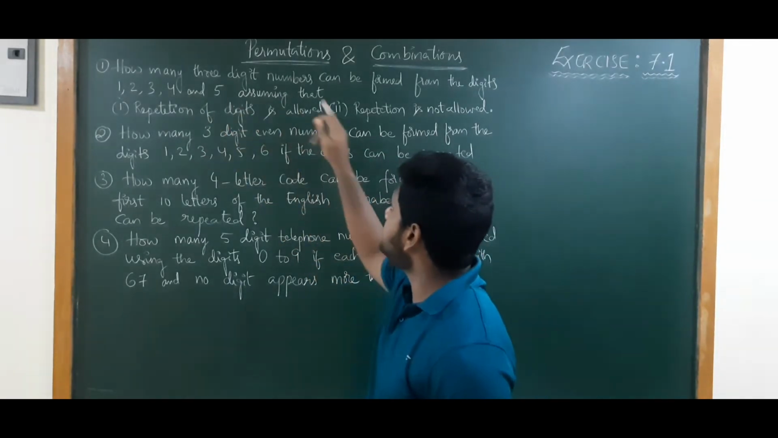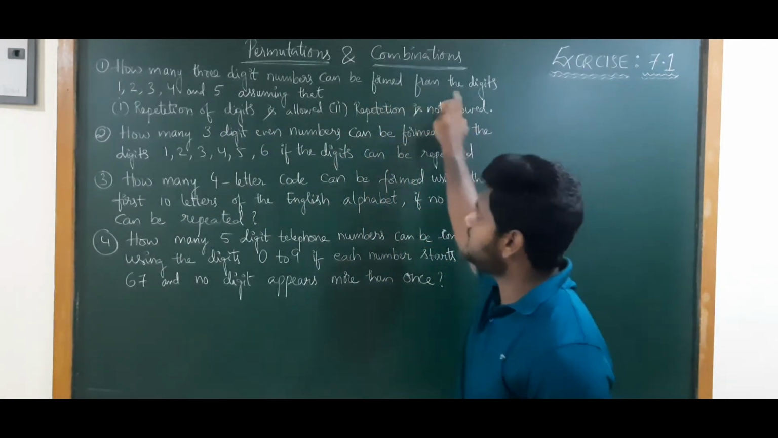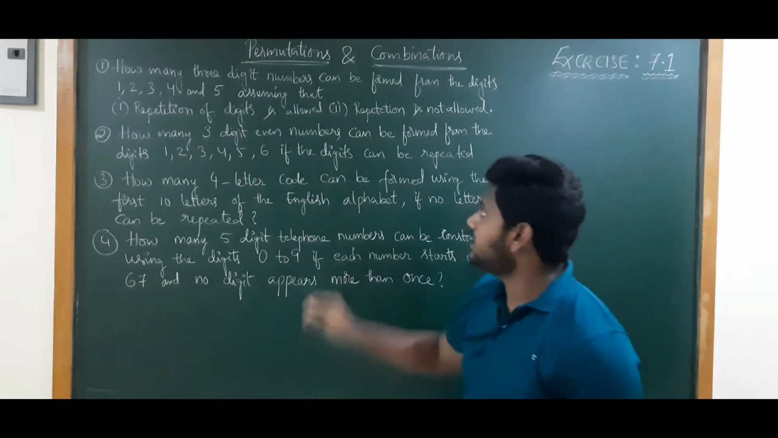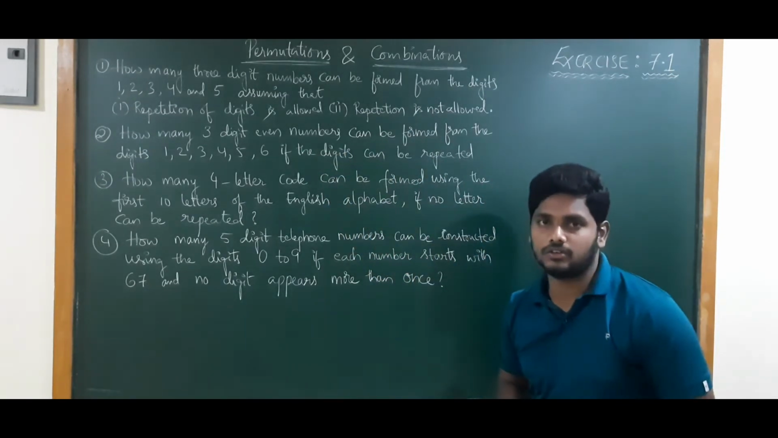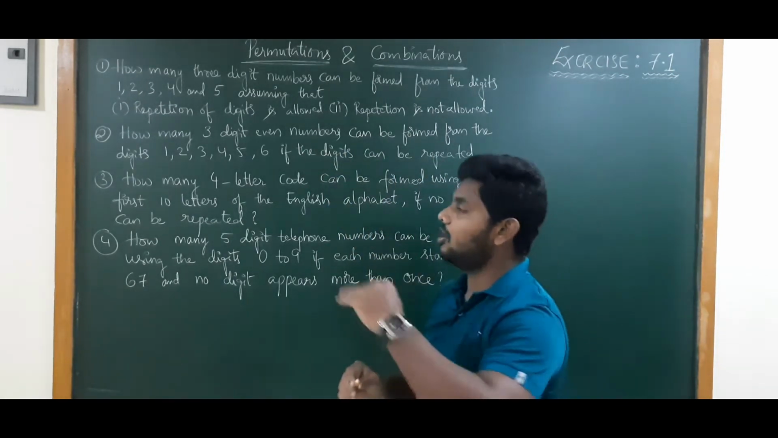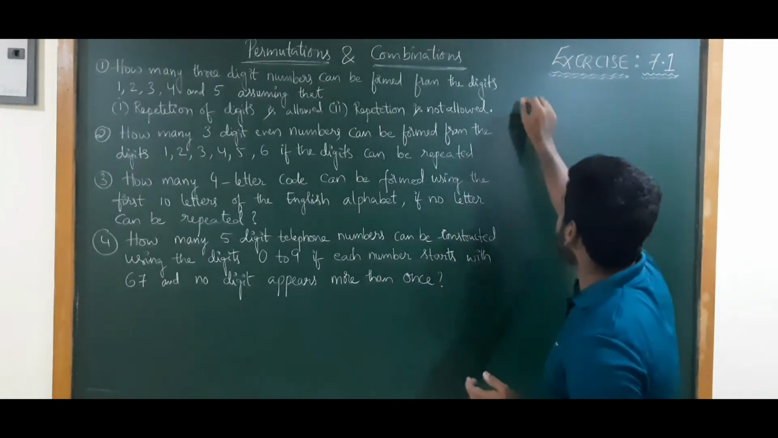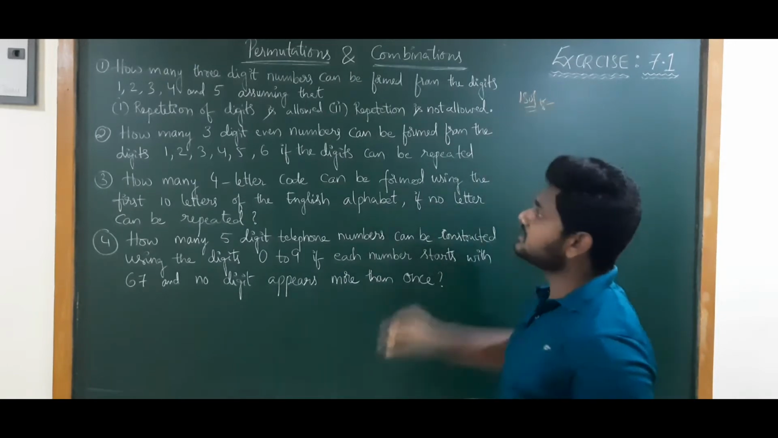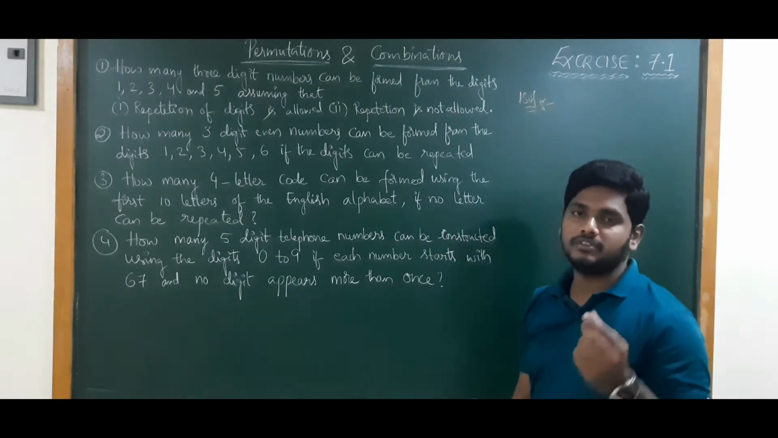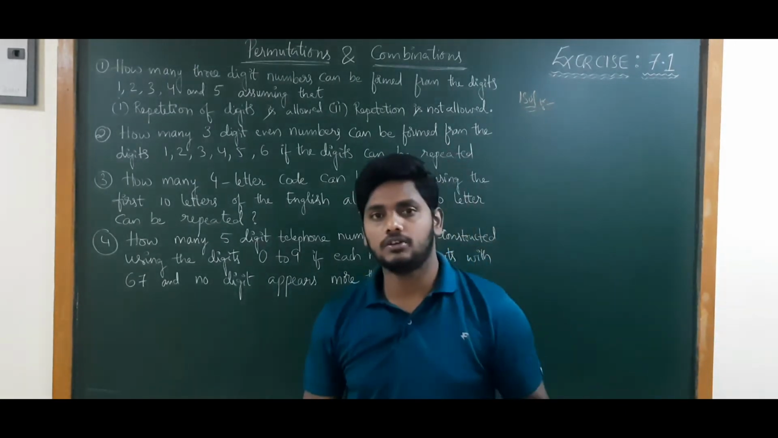How many 3-digit numbers can be formed from the digits 1, 2, 3, 4, 5, assuming that repetition is allowed and repetition is not allowed? First of all, we need to focus on how many we need to form. As I said, in this chapter, permutations and combinations, the solutions will be very short. We can solve in 1 or 2 lines.